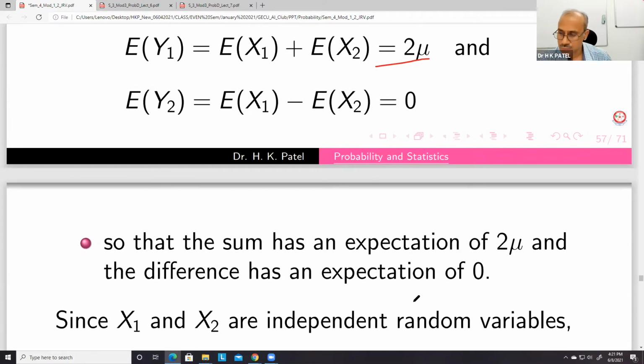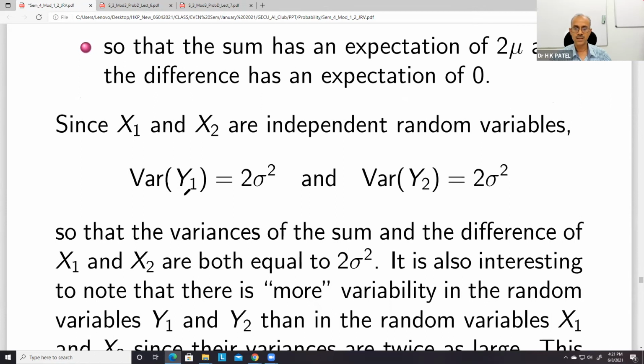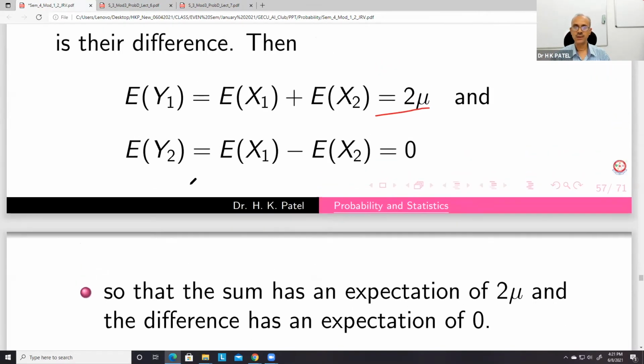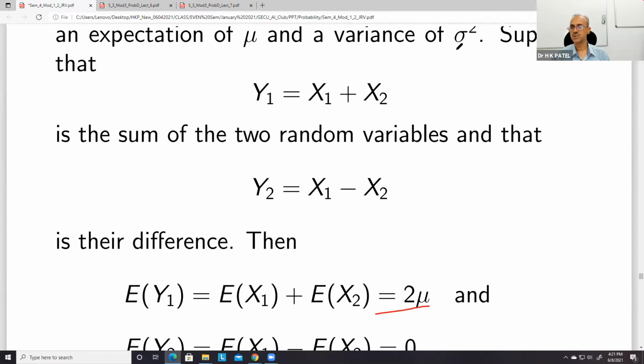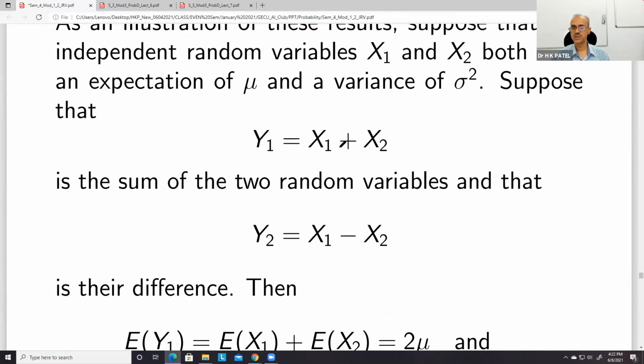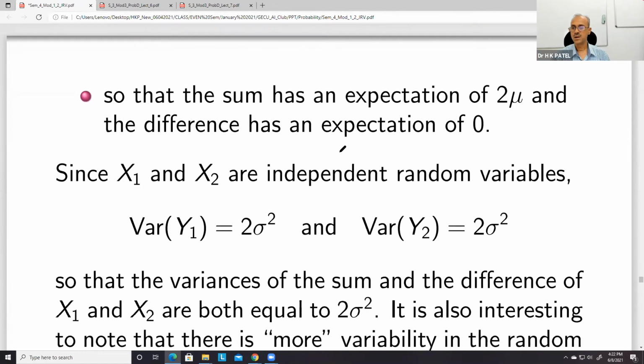And for independent random variables, we can talk about the variance. Variance of y1 will be variance of x1 plus variance of x2, and both variances are equal to sigma square, so it will be 2 sigma square. And variance of y2 will again be 2 sigma square.